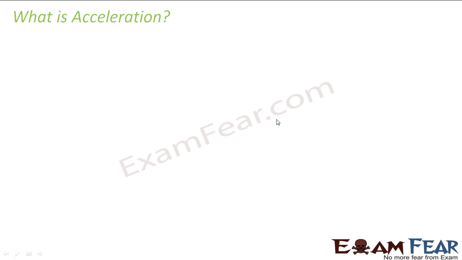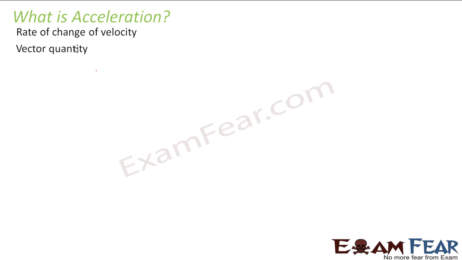So let us now see what is acceleration. The word accelerate literally means to increase. So the rate of change of velocity is known as acceleration. As I mentioned, initially we started with position. What quantities defined position? Distance and displacement. Then we started with rate of change of position, so for that we introduced speed and velocity. Now we want to see the rate of change of velocity. So for that we have acceleration.